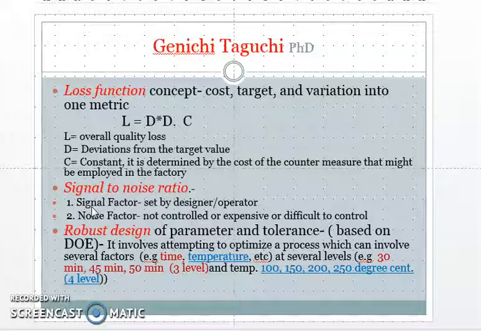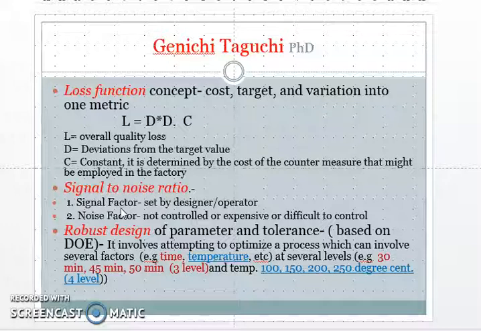So energy is neither created nor destroyed, but this is the signal factor, and this is the noise factor which we cannot control. The signal factor is set by the operator to obtain the intended value of the response variable, and noise factors are not controlled or are very expensive or difficult to control.